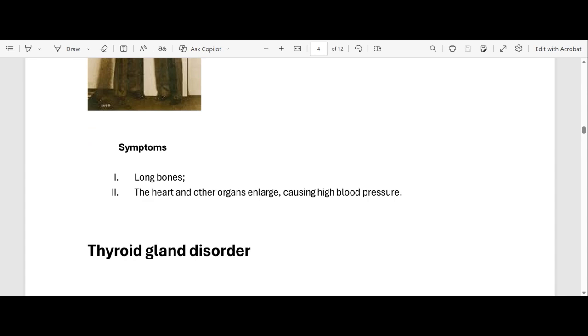If the force against the walls of your arteries is less, we say that you have low blood pressure. Hence, high blood pressure can lead to a rupture of arteries. I hope that's clear.